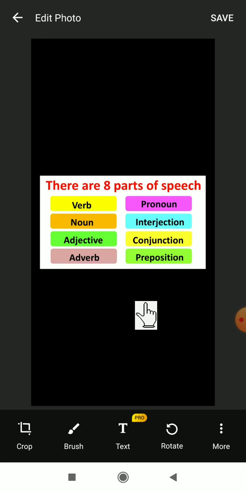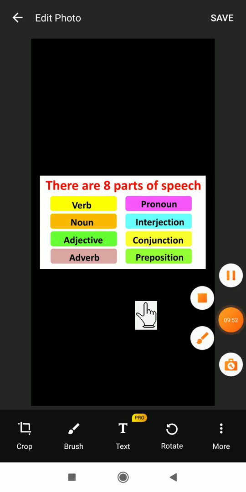Yes, hope you all understood. This is the base. So what you have to do, you just note down in your notebook the use of the verb, the use of the noun, adverb, adjective, pronoun, interjection, conjunction and preposition. Along with that you have to write one example, meaning a sentence example using it in a sentence. You have to write down one example for each and every part of speech. Yes, hope you all understood.